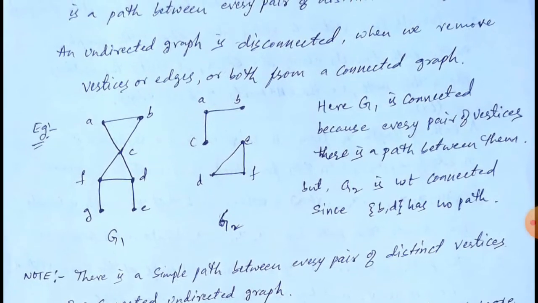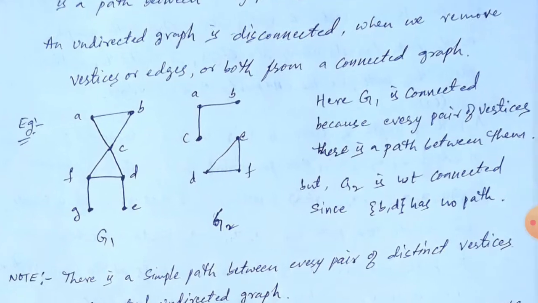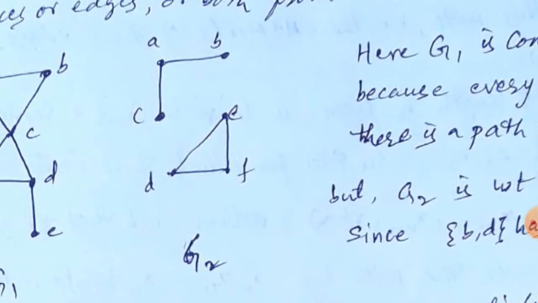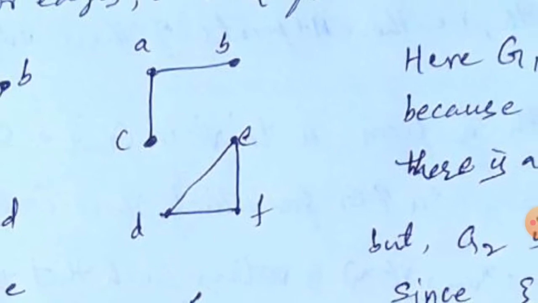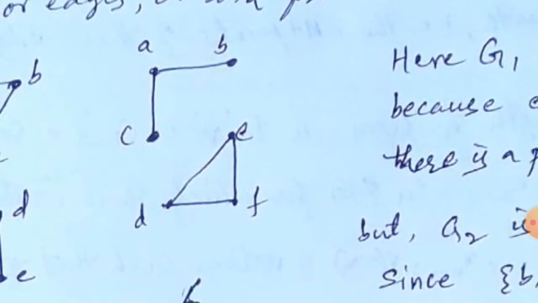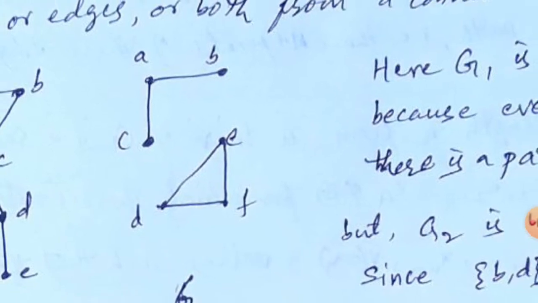Now observe G2. How many vertices are there in G2? A, B, C, D, E, F. So 6 vertices are there. Observe, if you take for example B and E, these two vertices, is there any path between B and E?